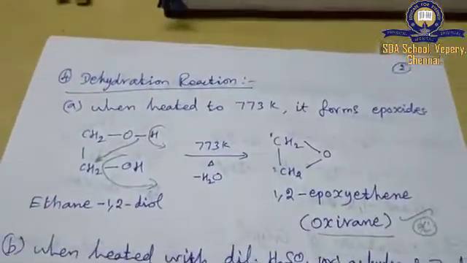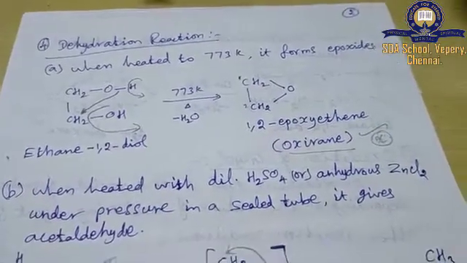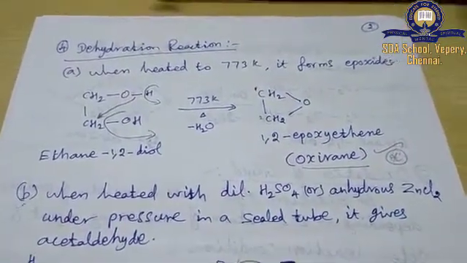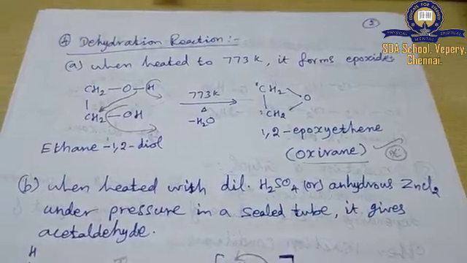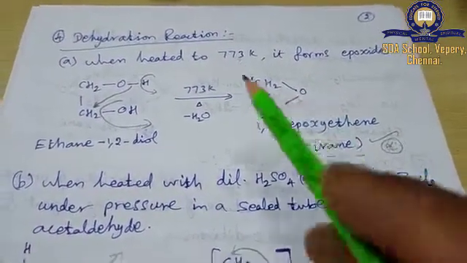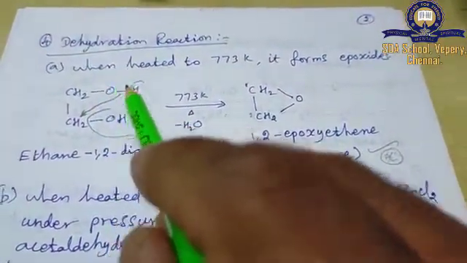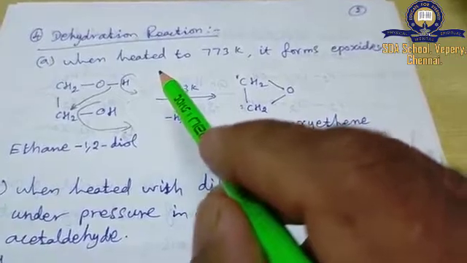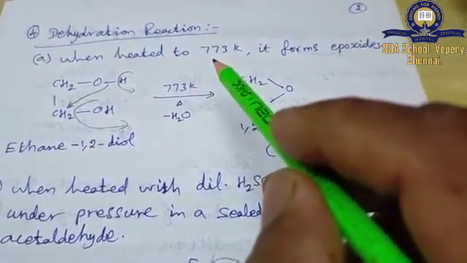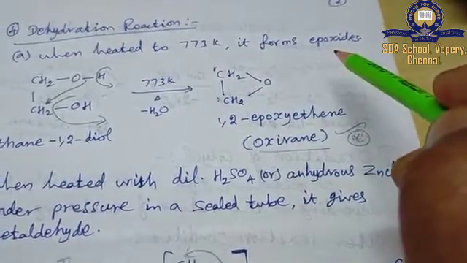The next reactions, dehydration reactions. By using different conditions, glycol undergoes dehydration reactions to give different products. The first dehydration reaction, when heated to 773 Kelvin, forms an epoxide.